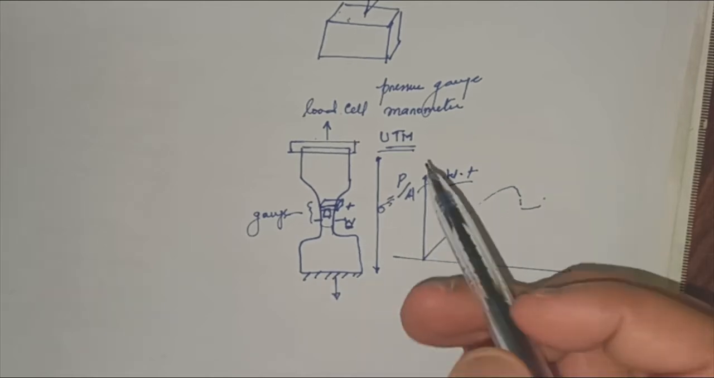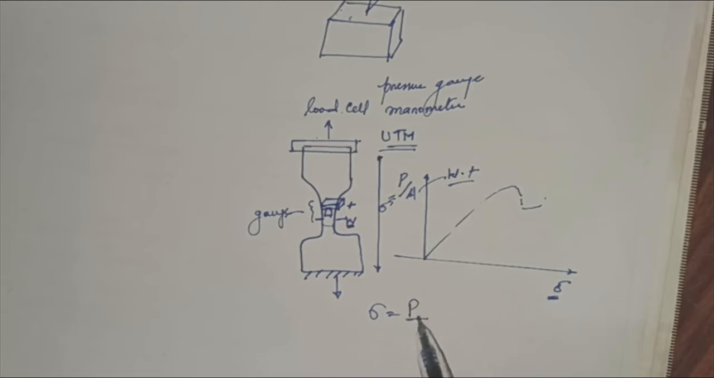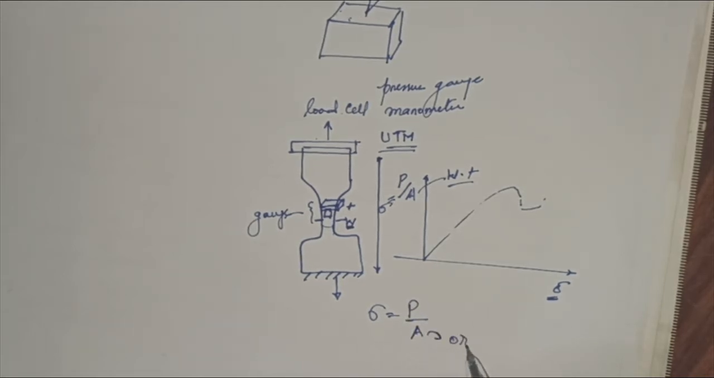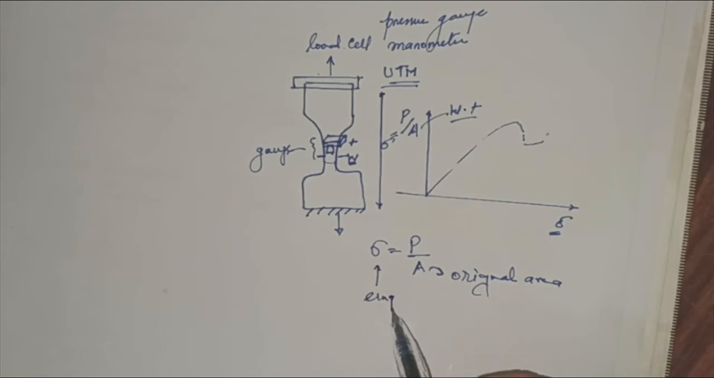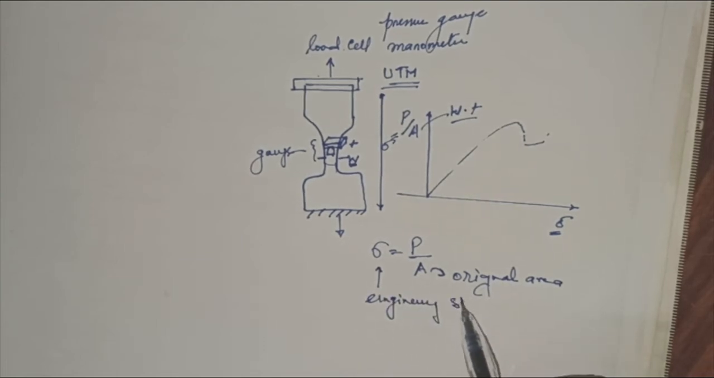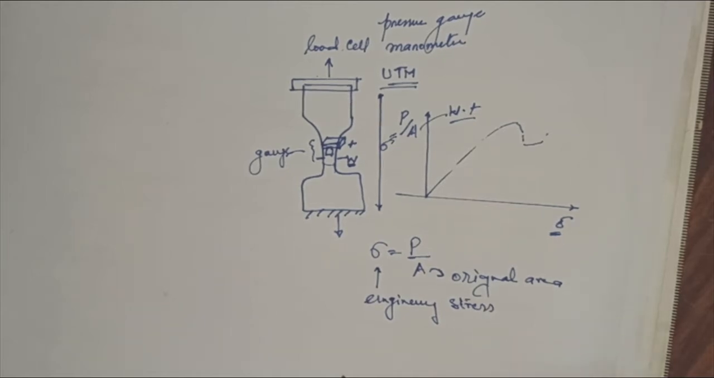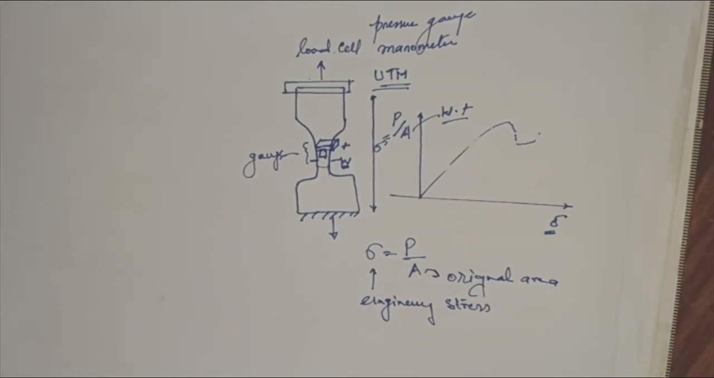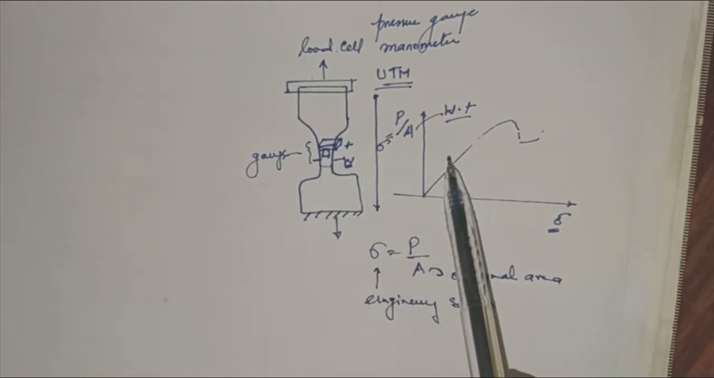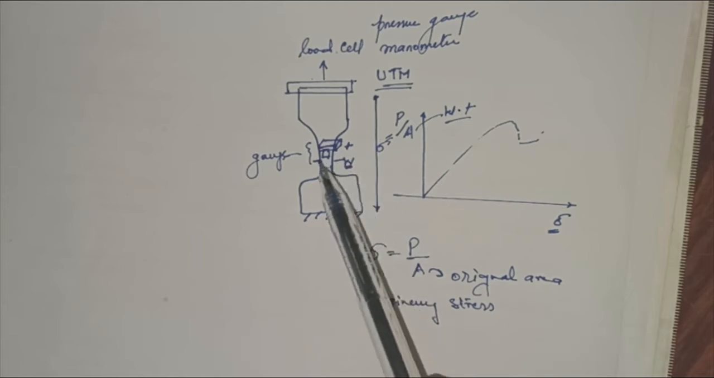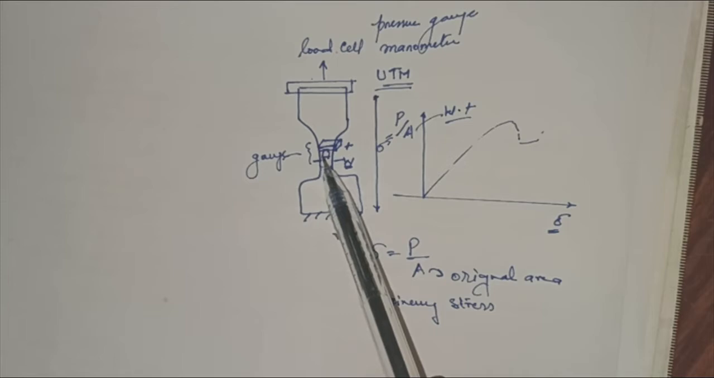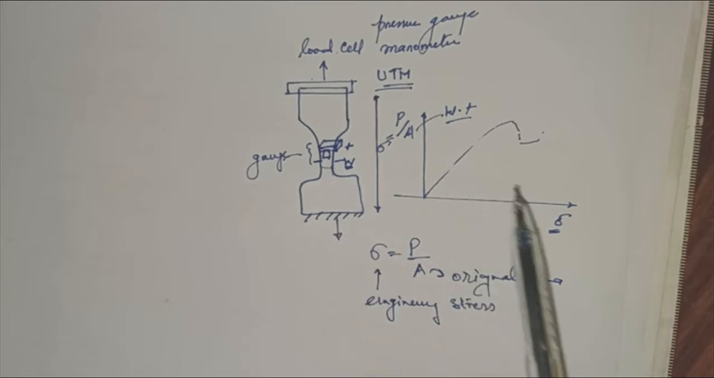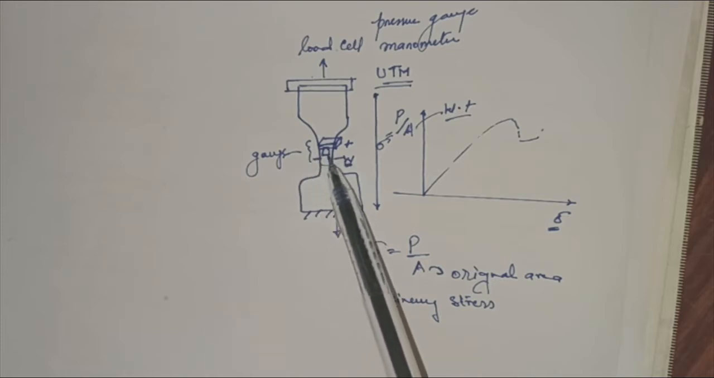This type of stress, in which we put the load and the original area, that means the initial area, is called engineering stress. But there is another way people do it. What will be the actual stress? The actual stress will be the load upon the dynamic area that is reducing, that is, the actual area with respect to load. So how do we measure the reducing area?